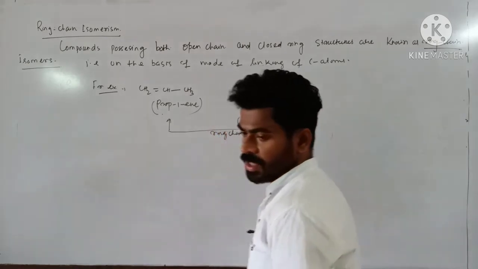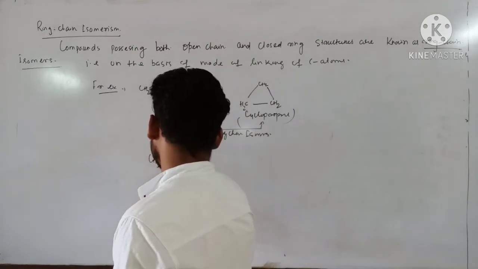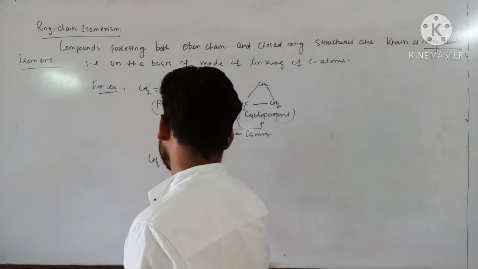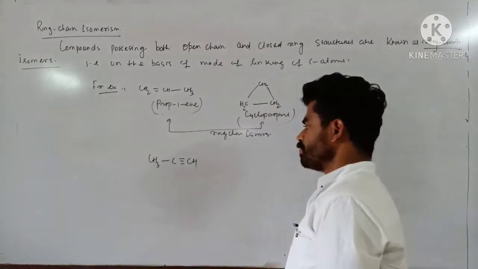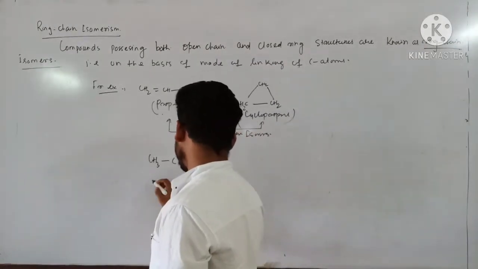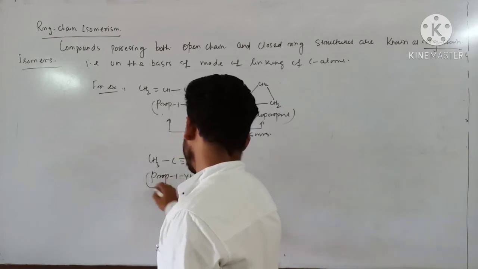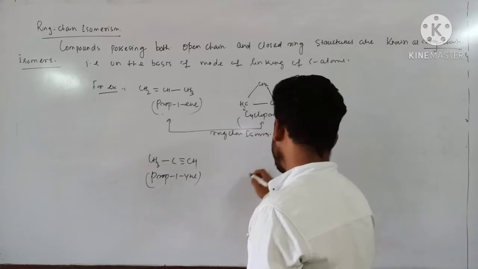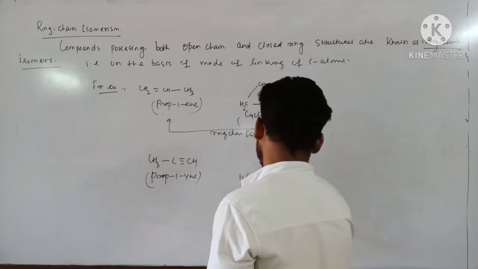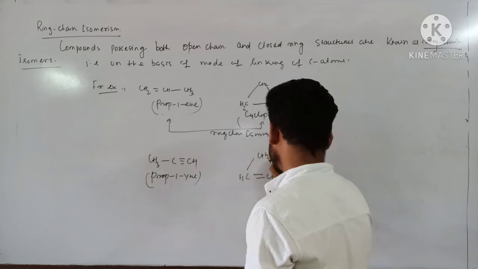Again, if I consider this one, CH3-C≡CH, clear? Methyl acetylene, or you can say propyne. It can be written like this: CH=CH-CH2-CH2.